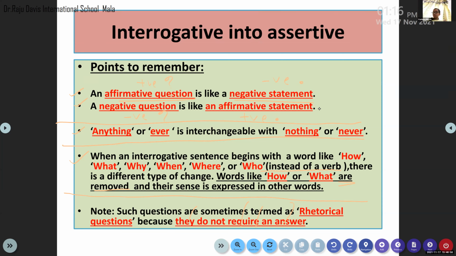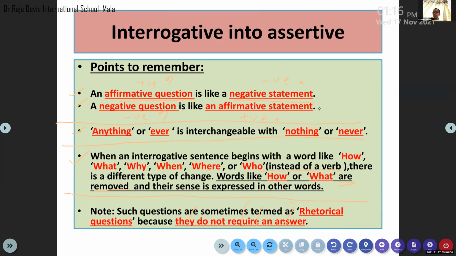Clear? So I am going to share the example for you. Now I request everybody to write these three examples under that point. So here you can find these questions are starting with the WH words. You see, who? It is starting with the WH word who. This is also starting with the WH word how.